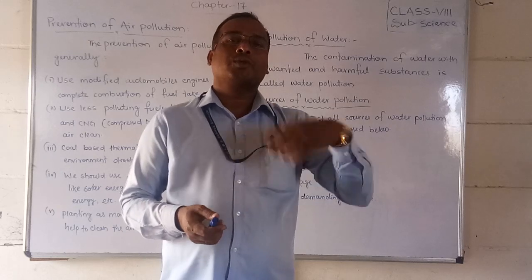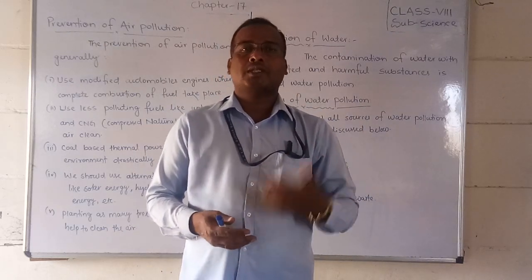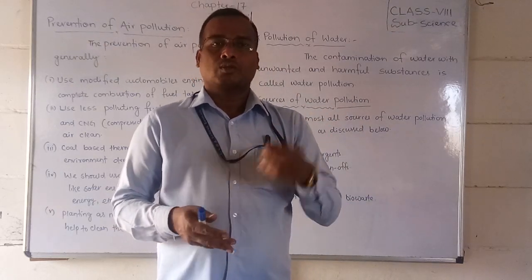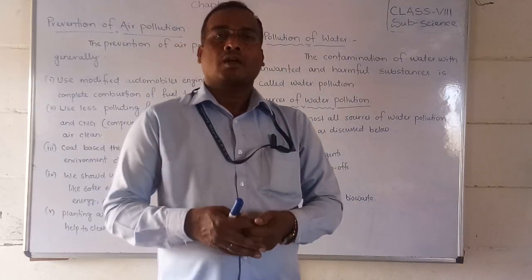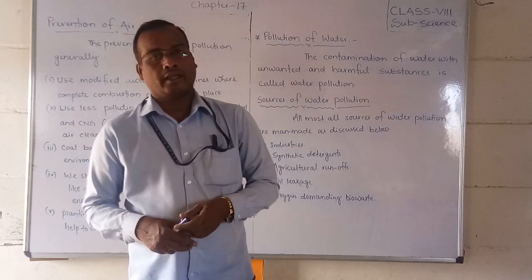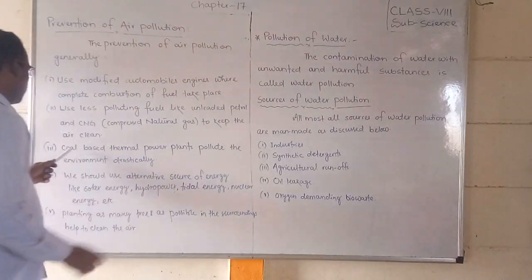That coal produces carbon monoxide, sulfur dioxide and so on, which make poisonous smoke and pollute the air. That is a very main thing.